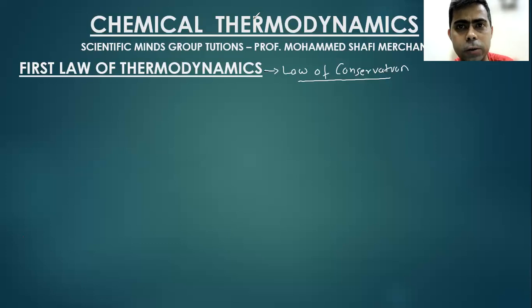Okay, क्योंकि आप heat supply कर रहे हो. And you know the sign convention, when the heat is supplied to the system, the heat is positive. If heat is positive, Q will be positive, internal energy of the system will increase. If the heat is lost by the system, then Q is negative, internal energy decreases. Similarly, if work is done on the system, then internal energy will increase. And if the work is done by the system, the internal energy will decrease.